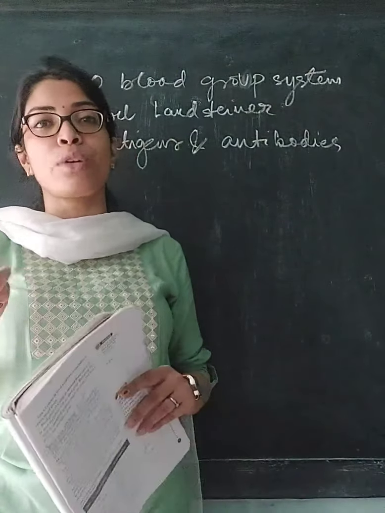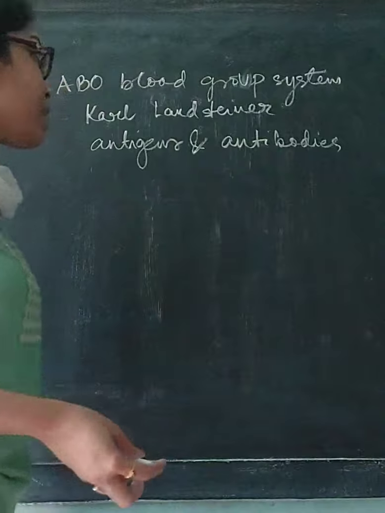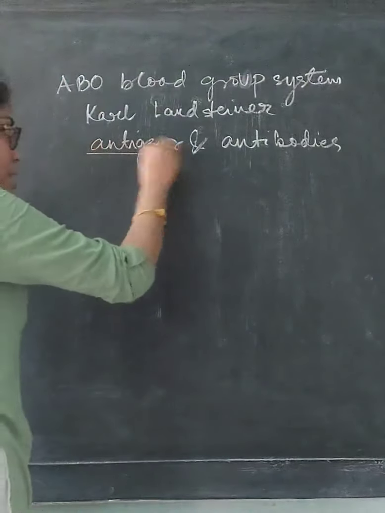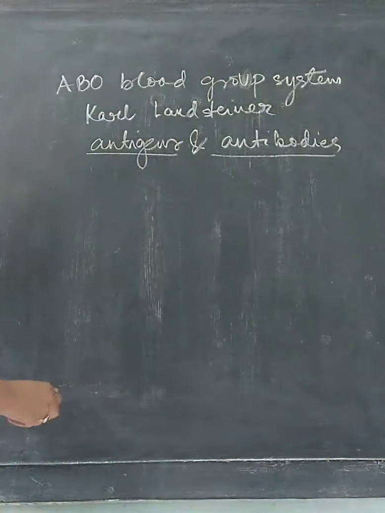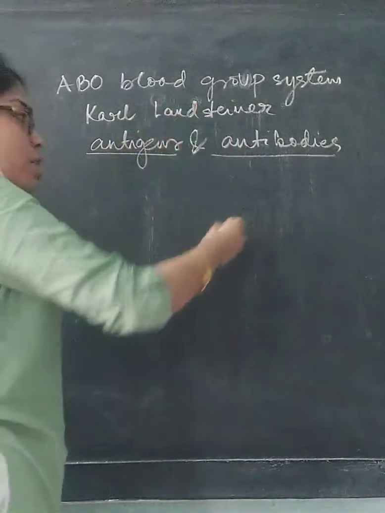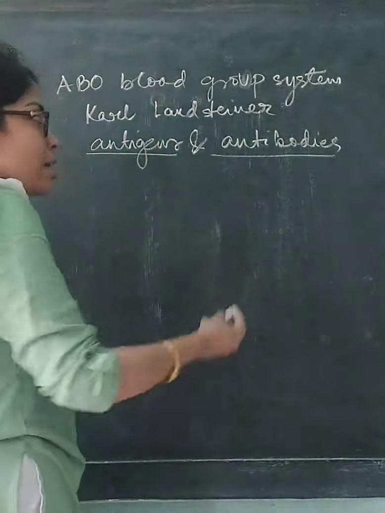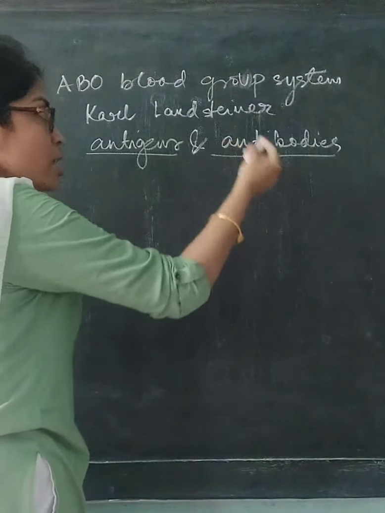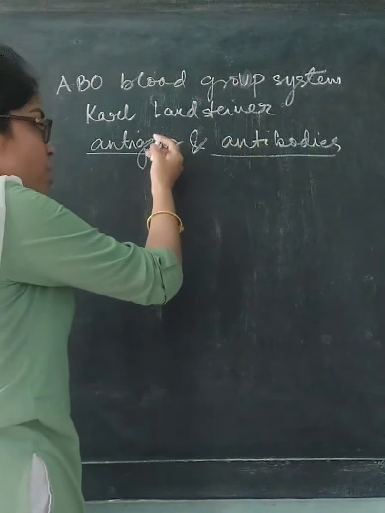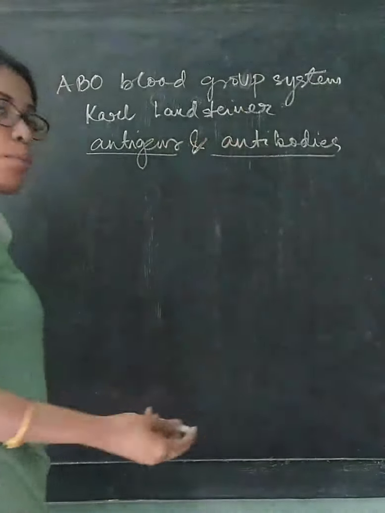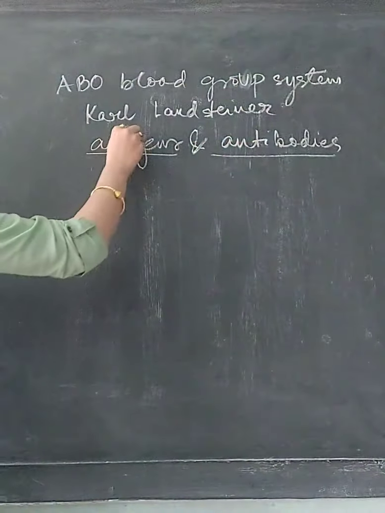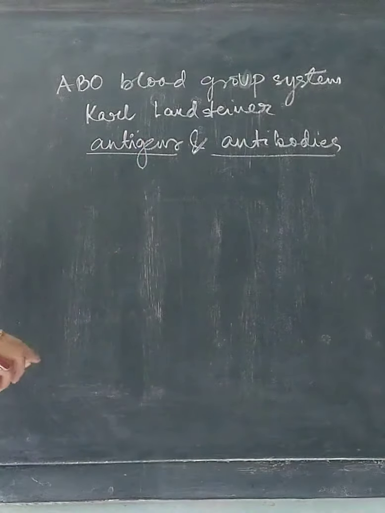They are basically proteinaceous in nature, and they cause diseases in us. And now, what are antibodies? These are like the soldiers of our body. They are also protein in nature, and their production is stimulated when antigens enter the body. Okay, so antibodies protect our body from diseases, while antigens cause diseases in our body.